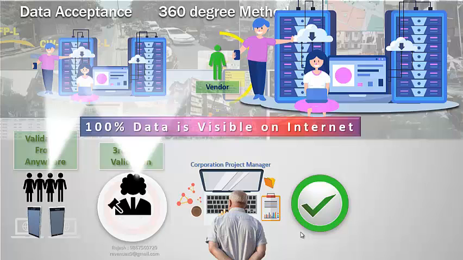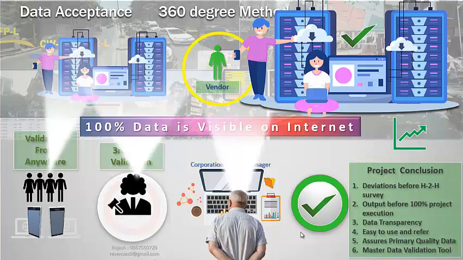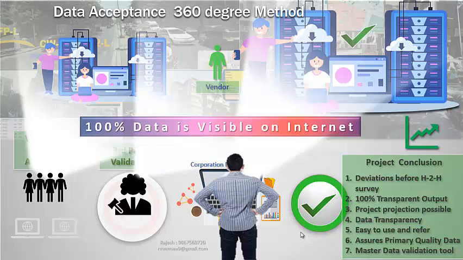The project manager can easily accept data after performing visual random sampling on visual data by himself. Project conclusion: project output results can be easily predicted. Deviation potential can be estimated before performing a house-to-house detailed survey. Thus, visual data is easily understandable, 100% transparent, easy to use, assures primary quality data, and enhances the project output.